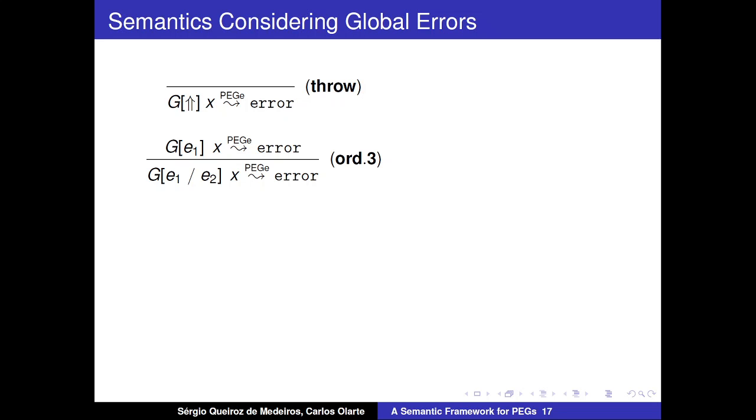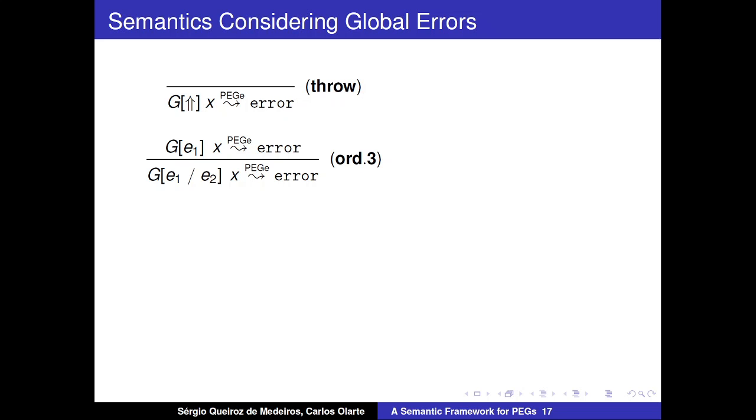It's to signal an error every time you fail to match the red expressions, because the parser should not backtrack anymore. So we'll use a new expression, an up arrow that we call a throw operator, that just evaluates to an error.